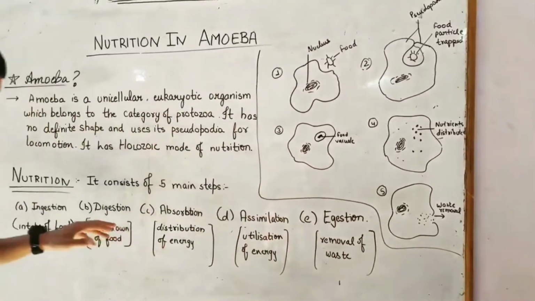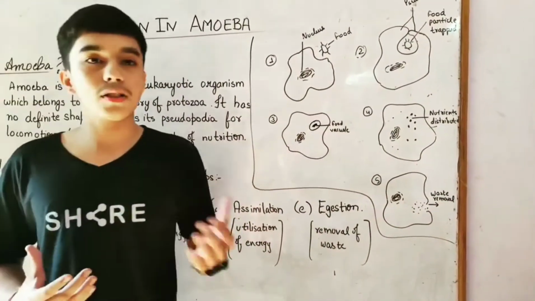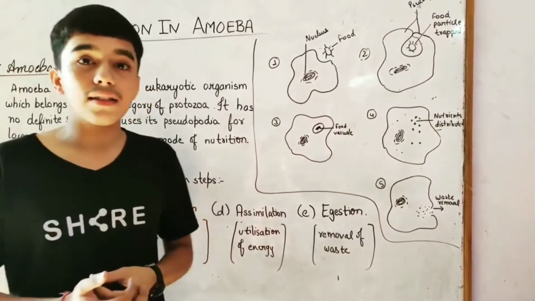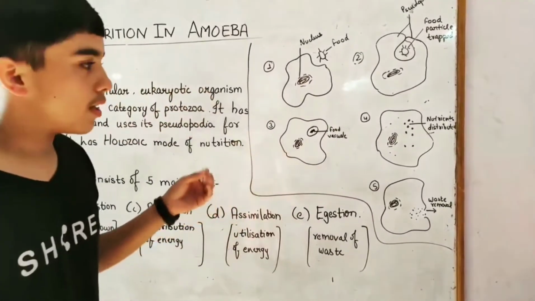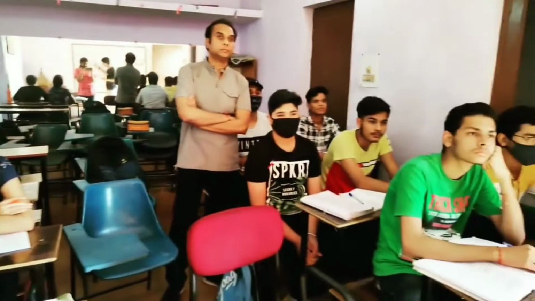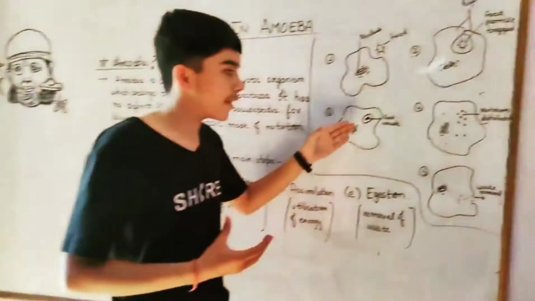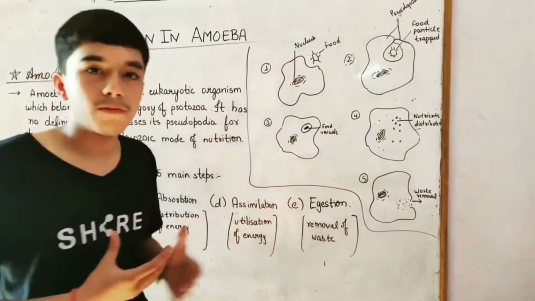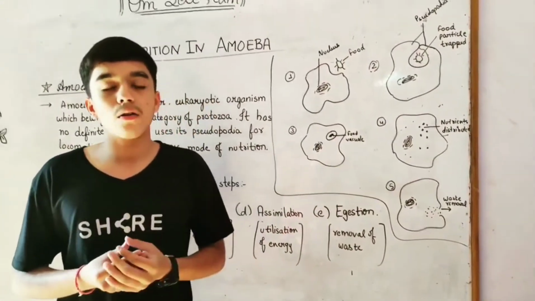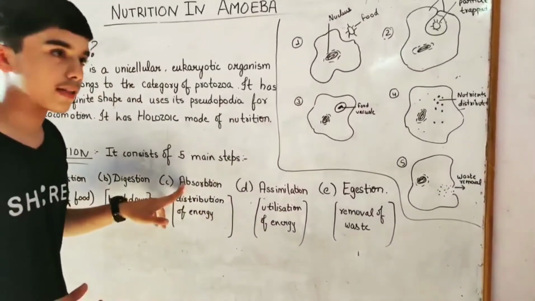Now the second process is digestion. Digestion involves breakdown of complex substances into simpler substances. But how is it done? It is done with the help of enzymes. Now the enzymes will come from the lysosome organelle, which is also called the suicide bag of the cell. Now here all the enzymes will accumulate and will start the process of breakdown of food. Now, the food is broken down into simpler substances. Digestion is completed.